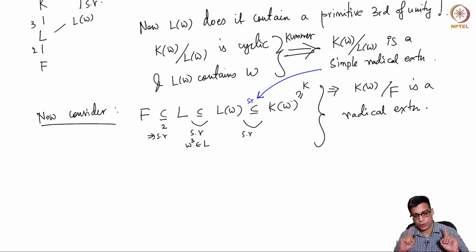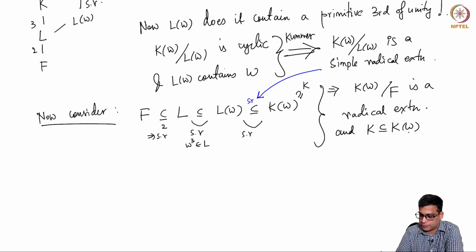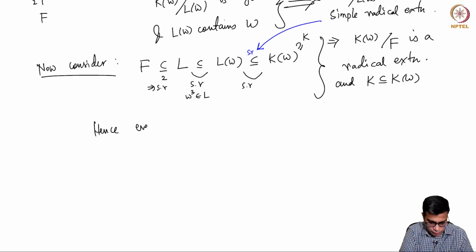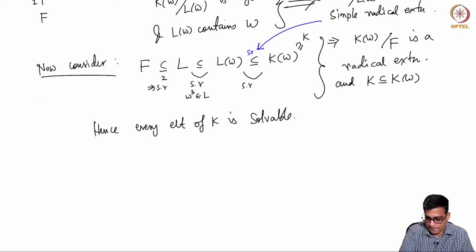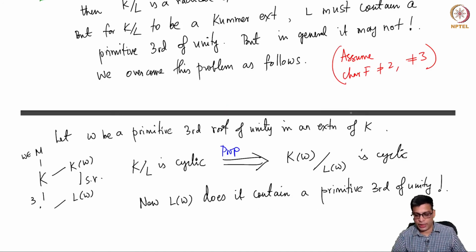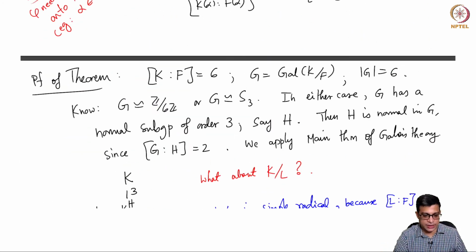This is an important point. We are only saying that it is a solvable extension. So k omega over f is a radical extension because there is a tower of simple radical extensions ending with k omega. But k is contained in a radical extension, right? So hence every element of k is solvable over f, because every element of k is in a radical extension of f.